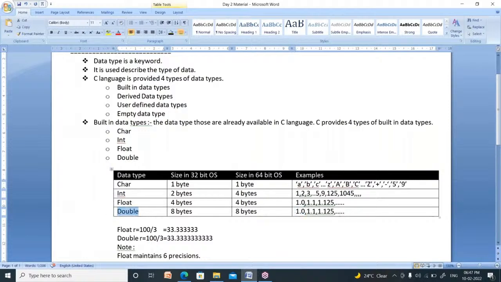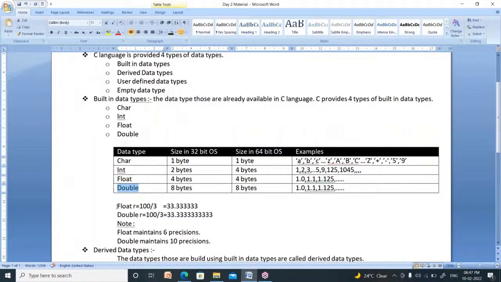Now what is the difference between float and double? See here. Float contains only 6 precisions, whereas double stores up to 10 precisions.